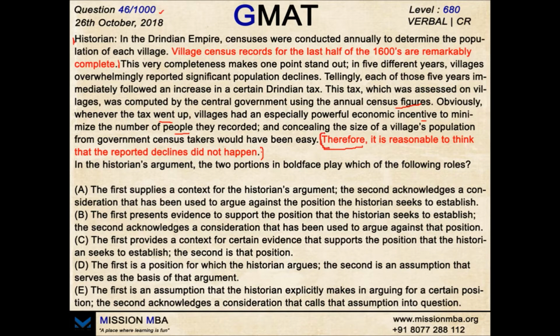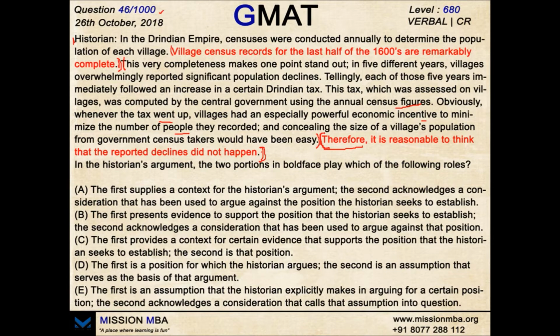The last one is definitely the conclusion, or the position of the author. From this very completeness to everything over here acts as the premise. It actually helps us to understand what's happening. And the first bold statement just provides the context of the argument on which the premise has been built. So let's go ahead and see the option choices.